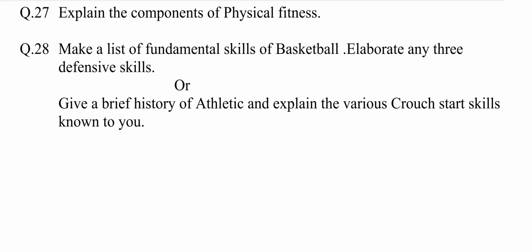Then third main point is endurance. Then its types of endurance: number 1, short term endurance; second, long term endurance. Number 4, main point, flexibility. Types of flexibility: number 1, active flexibility; 2, passive flexibility. Then number 5 main point is coordination ability. Explain all these points in detail.